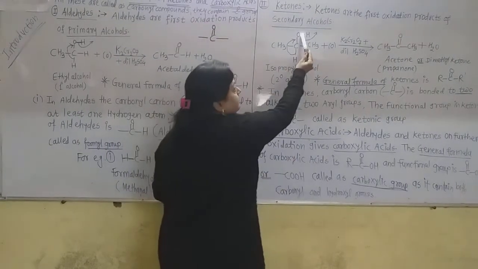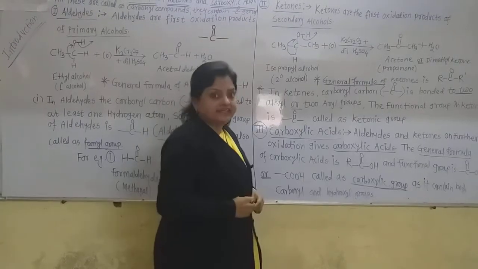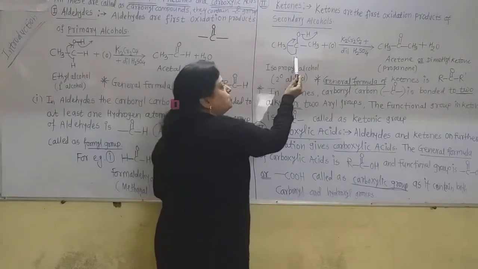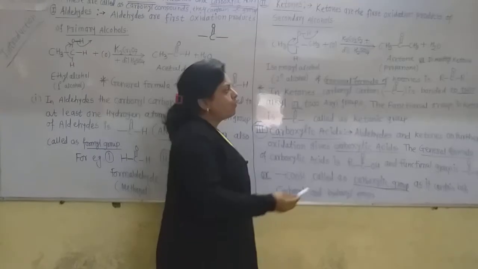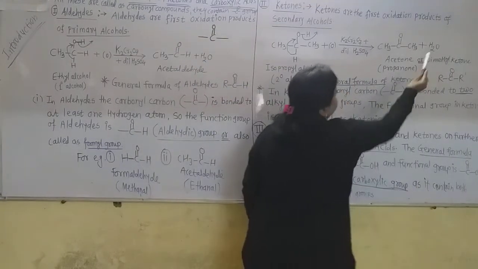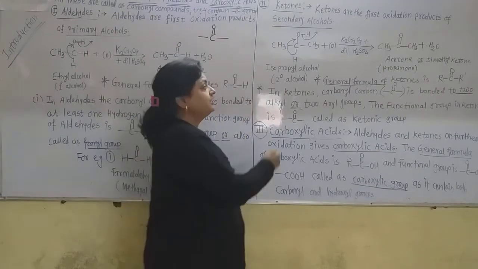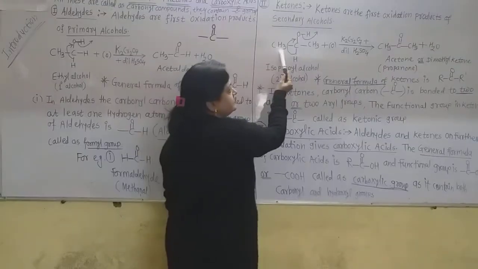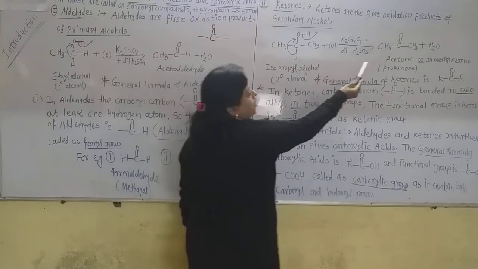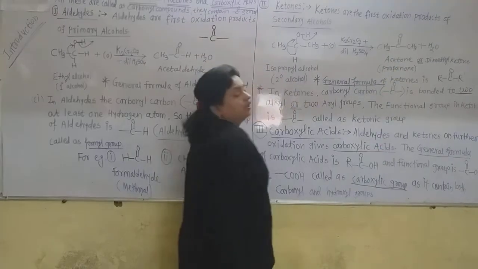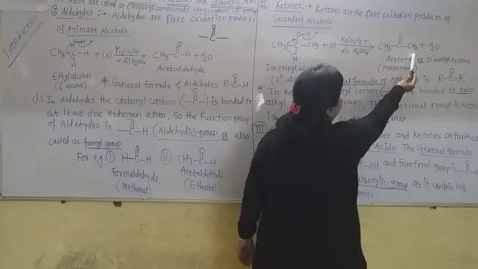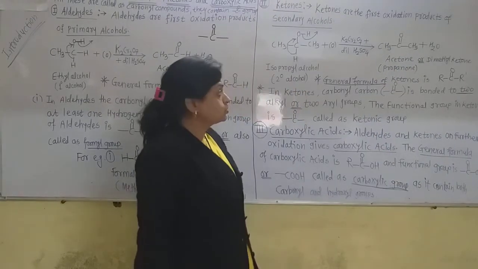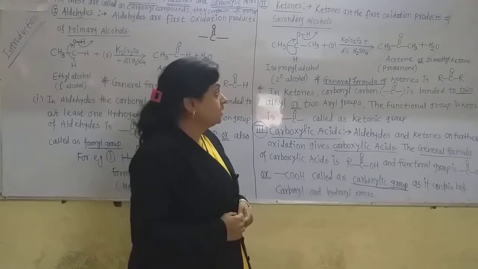At the same time this hydrogen atom gets detached, and these two hydrogen atoms and this oxygen atom form the byproduct water molecule, and ketones are formed, such as CH3COCH3. Now this carbonyl group is bonded to two alkyl groups, so that is a ketone.